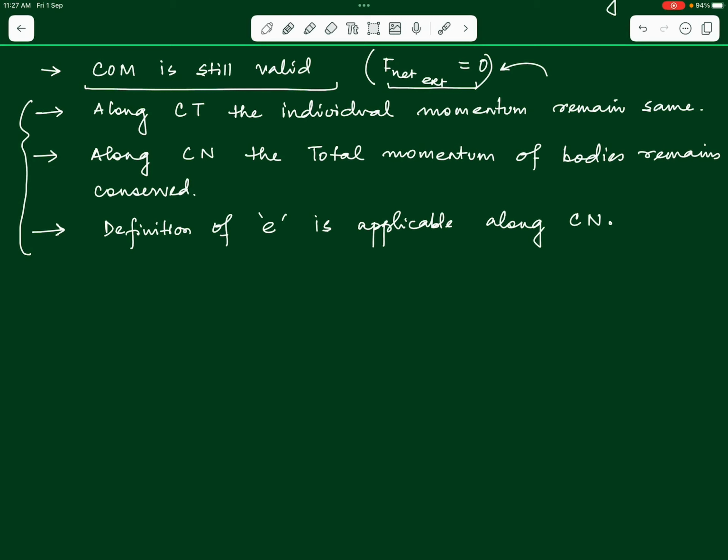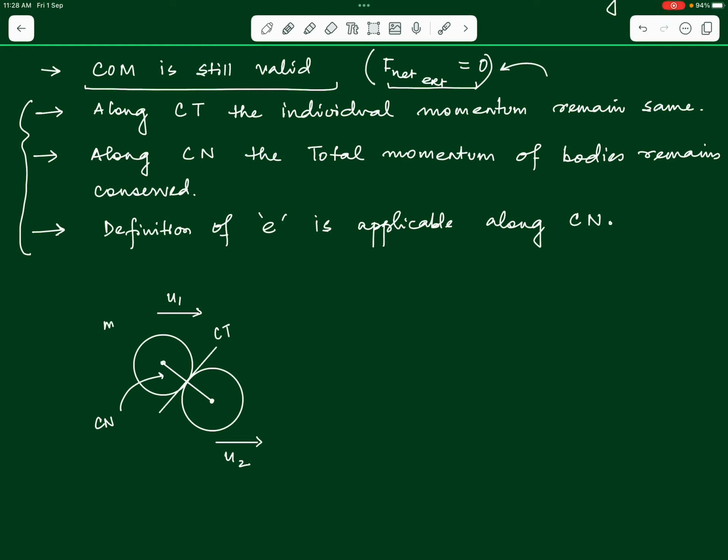Okay. So, I will draw this figure once again here. These are the 2 balls, 2 masses, let us say masses M1 and M2, that at any point in time collide with each other. So, they are right in contact with each other right now, and they were initially moving along the horizontal direction. So, U1 as well as U2 both are along the horizontal. Okay. We understand that we can join the centers here to get the direction along which the 2 bodies exert forces on each other, and it is this direction that we call the common normal, and the direction perpendicular to it we call the common tangent, right?